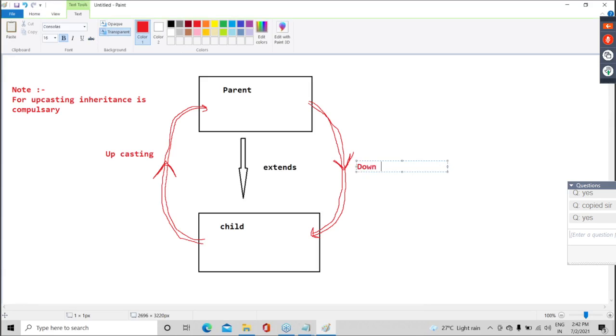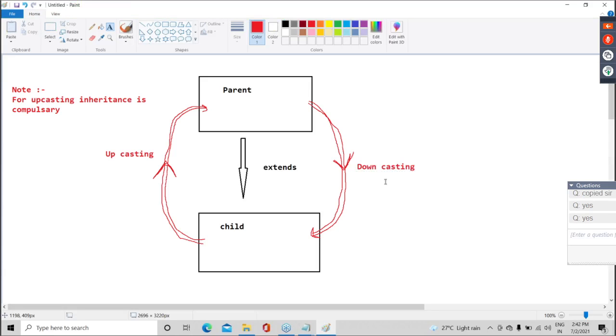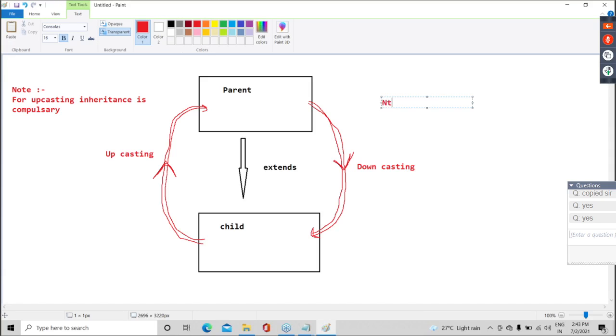Now, guys, are you having doubts in your mind? Why, after inheriting, give property back to the parent? And if we send back, why will it return to the child? These are real-time concepts, we will deal with it. Don't worry. But this is the downcasting concept.